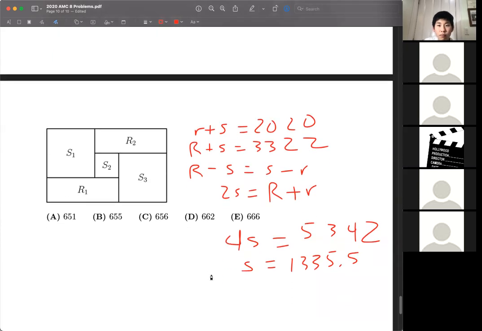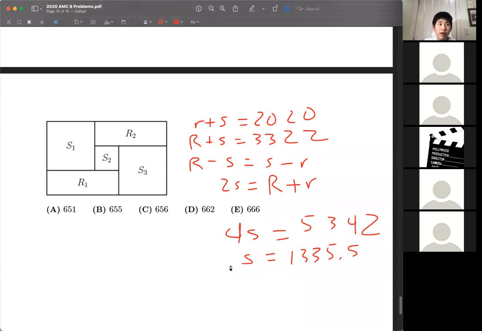And yeah. So now we have the value of the big side length, and what we want to do is plug that back into one of these first two equations, because that gives us small r equals 684.5. And now what we can do is solve for S minus r, which is this side length here, right? That gives us 651. If anyone has any questions, just rejoin the meeting once it cuts us off.